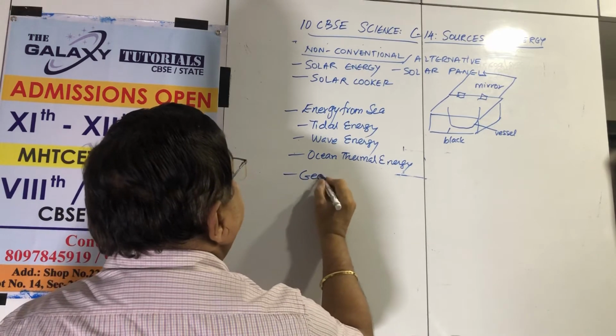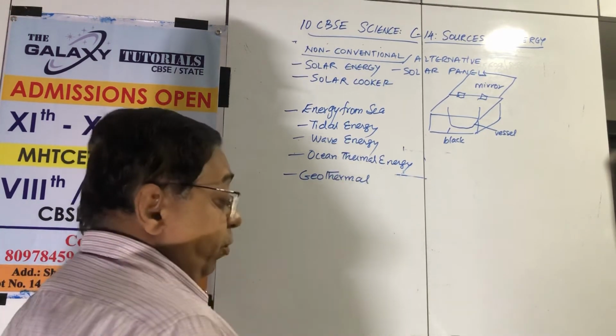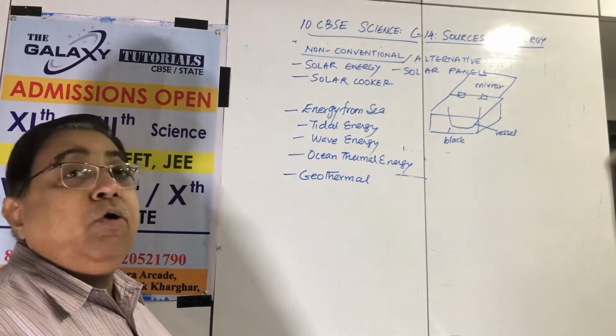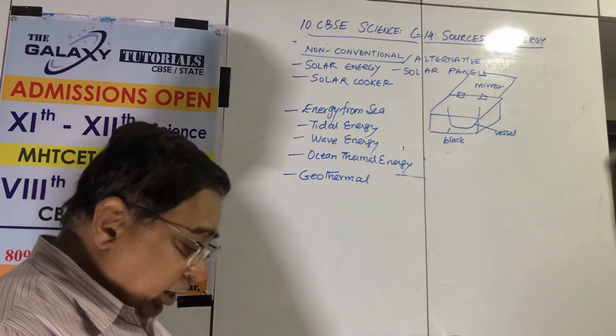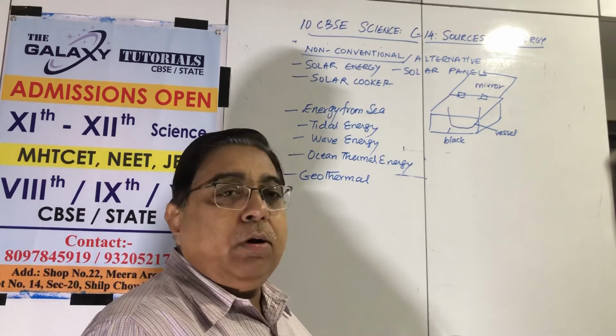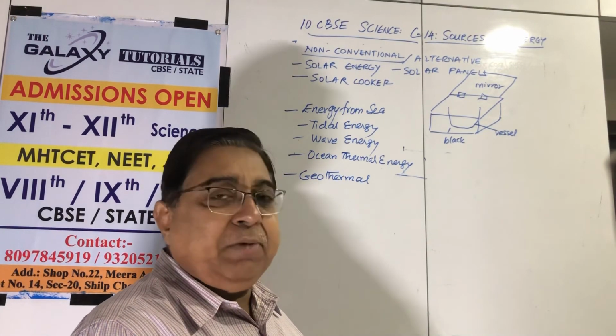Geothermal. Geo for geography, earth, thermal for heat. Wherever there are hot springs, hot water coming out, and volcanoes, we can use that heat energy. We can take pipes from the hot springs and then give back the water into the water source after we use it, like turbine, because natural steam is formed.